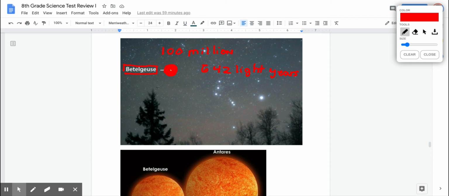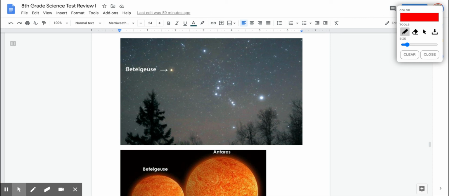So if Betelgeuse blows up, which many scientists think it will, if it blows up tomorrow, like you go outside and Betelgeuse is not there, well, you'll know because it'll be brighter than the moon. So we'll see it even in the daytime for a couple of weeks. Then it actually blew up 642 years ago. But if it blew up today and we didn't see it, that means we wouldn't know about the explosion until 642 years. So try to wrap your head around that time frame.